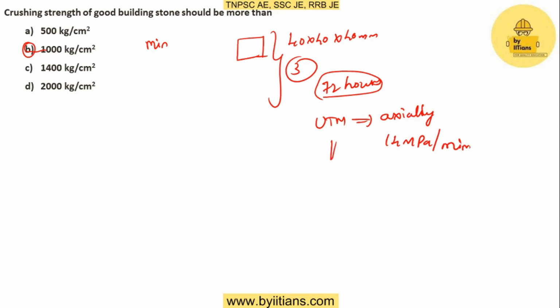We find the maximum load at failure, and we divide the maximum load by the area of the bearing surface. If we do this we'll get the crushing strength of one sample. Similarly we have to get the values for the other 2 samples also. The average of these 3 samples will give the crushing strength of the stone. So this is how we find the crushing strength of the stone in the laboratory. Now we will move on to the next question.